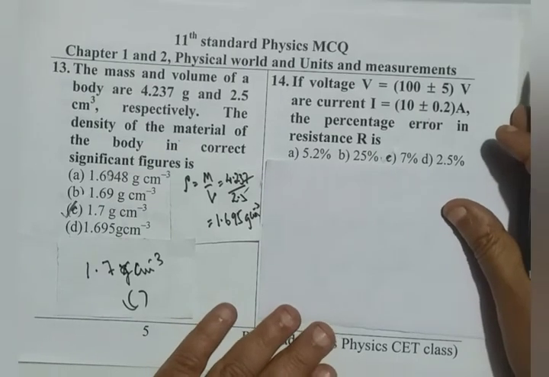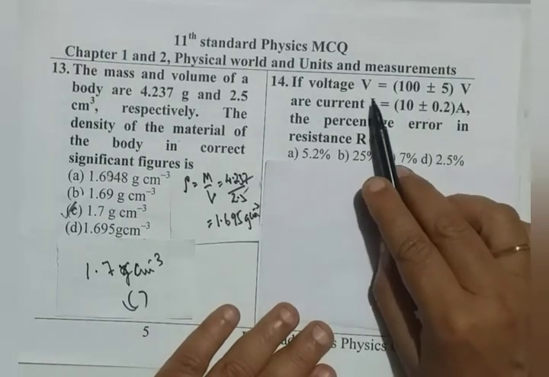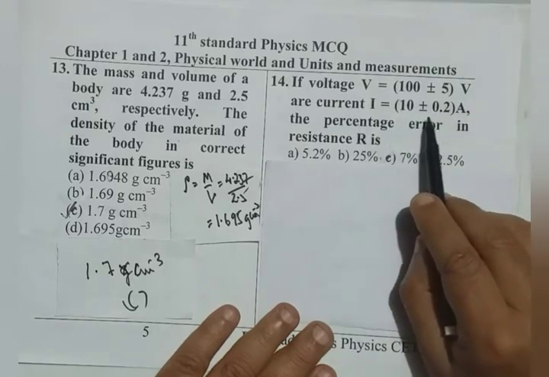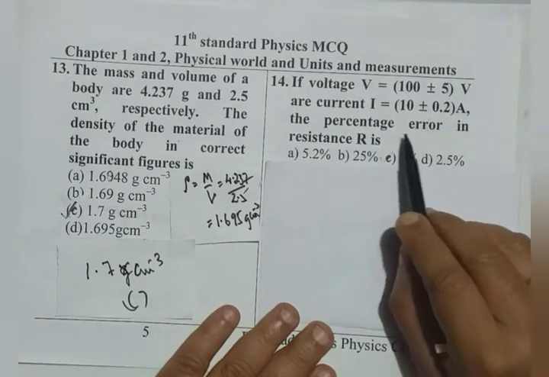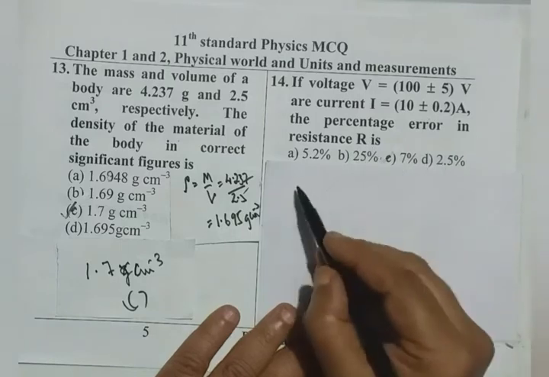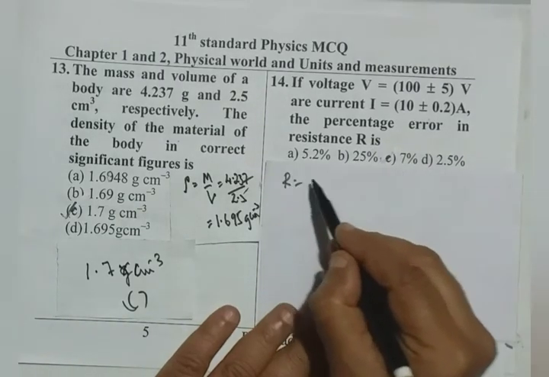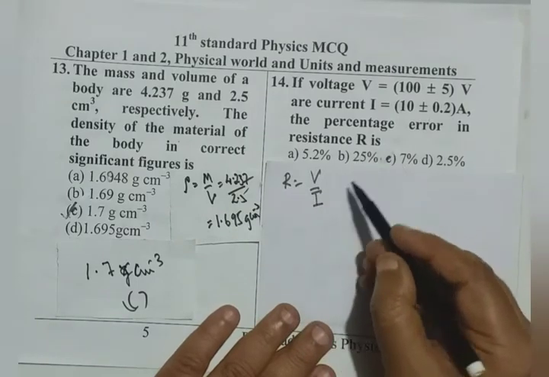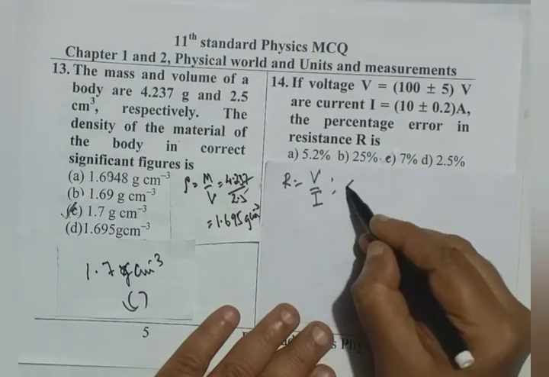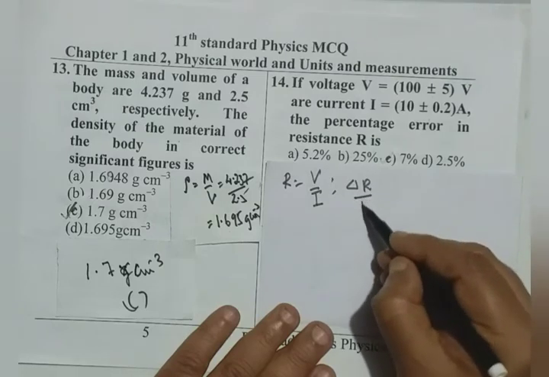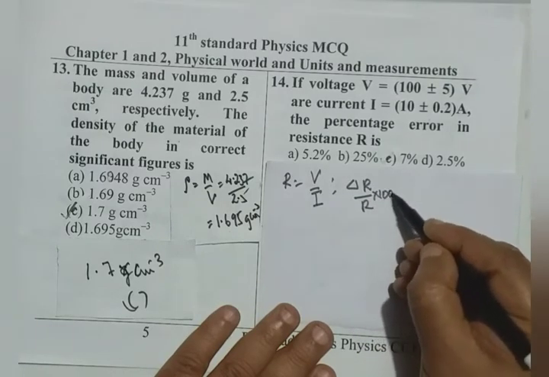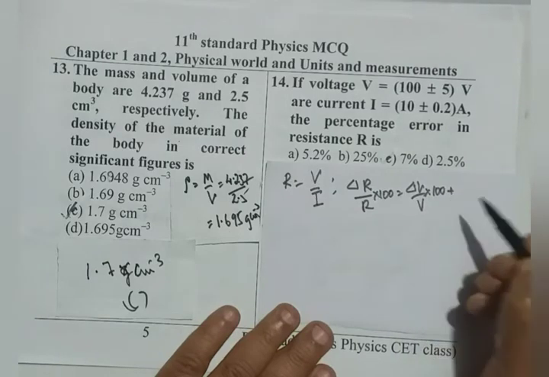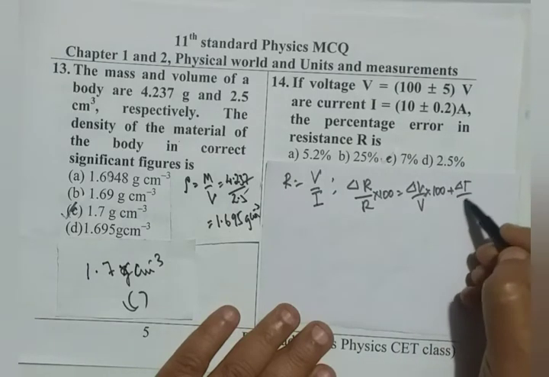14th one, we read voltage V 100 plus or minus 5 volt, current I 10 plus or minus 0.2 ampere, percentage error in R. We know from Ohm's law R equals V by I. We want to calculate percentage error. Percentage error formula: delta R by R into 100 equals delta V by V into 100 plus delta I by I into 100.